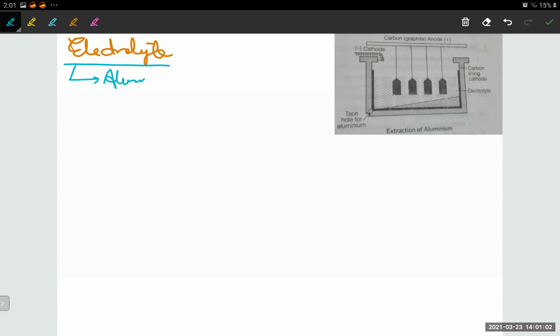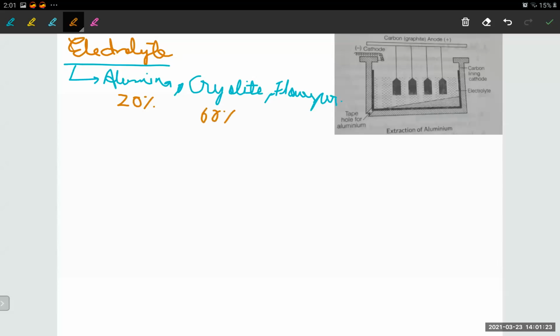First of all, we have alumina. Then we'll be using cryolite, and we also use fluorspar. This is 20%, this is 60%, and this is another 20%. So what is the ratio?